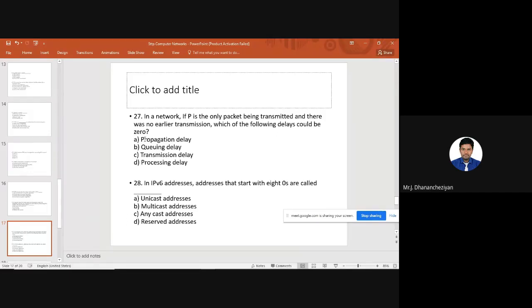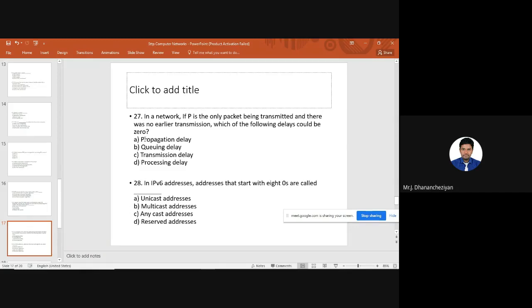Now, how to answer this question? It's very simple. If P is the only packet being transmitted and there was no earlier transmission, I don't have a second packet or a previous packet. Only one packet I am transmitting. Definitely I can have processing delay, transmission delay, and propagation delay.